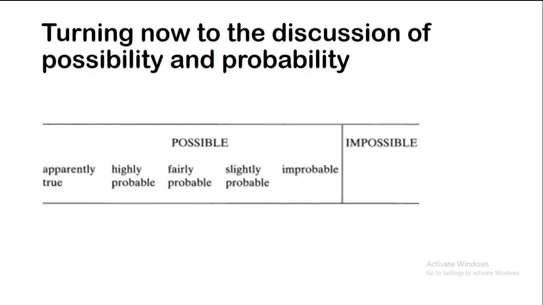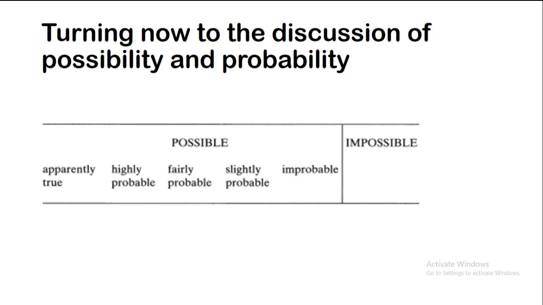Probability can be represented on a scale like this. In English, the degree of probability can be expressed by the terms used here, like highly, very, fairly, rather, slightly, and many more.